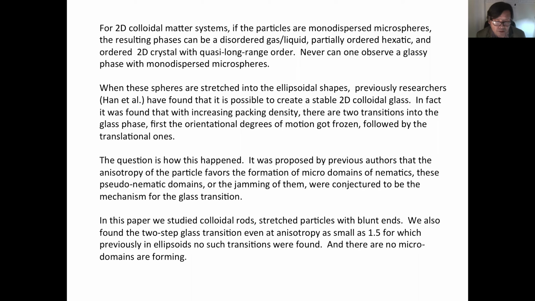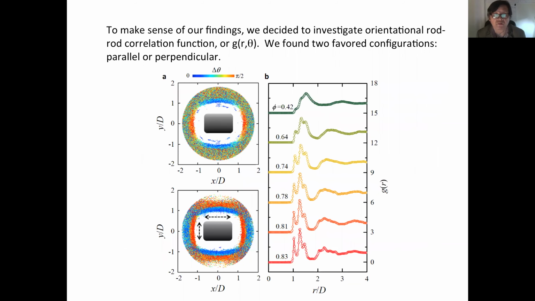In this paper, we studied colloidal rods, stretched particles with blunt ends. We also found a two-step glass transition, even at an anisotropy as small as 1.5, for which previously in ellipsoids no such transitions were found, and there are no microdomains forming. To make sense of our findings, we decided to investigate the orientational rod-rod correlation function, or g(R, theta). We found two favored configurations, parallel or perpendicular.